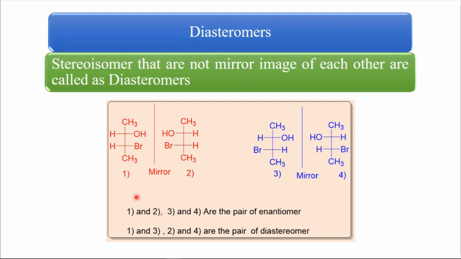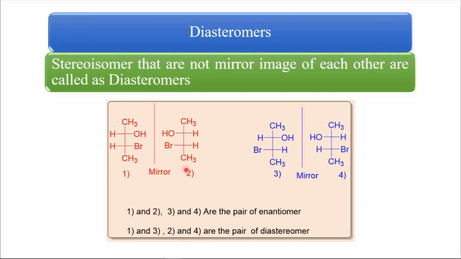Now structure 1 and structure 3 are not mirror images of each other.